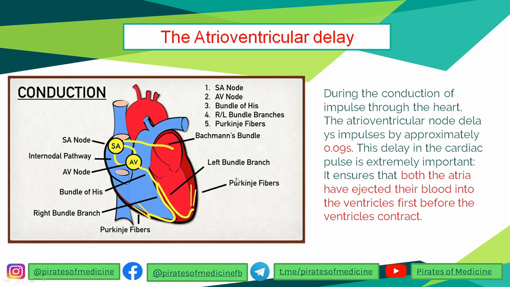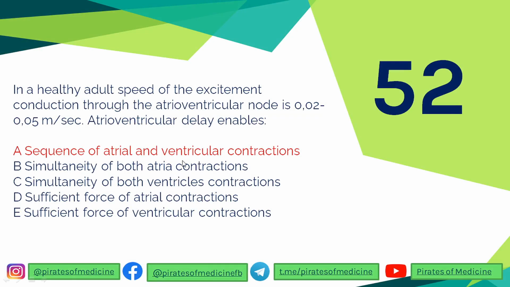I hope you understand why AV delay is so important, because if AV delay is not there, then the conduction impulse will reach the AV node, and then the right atrium will contract first, left will contract later, and there will be no simultaneous contraction, which is very bad for the heart. One atrium contracting before the other is very pathological, correct? So this is the benefit of the AV node. That is why the answer is AV delay enables sequential and simultaneous contraction of the atria and the ventricles.